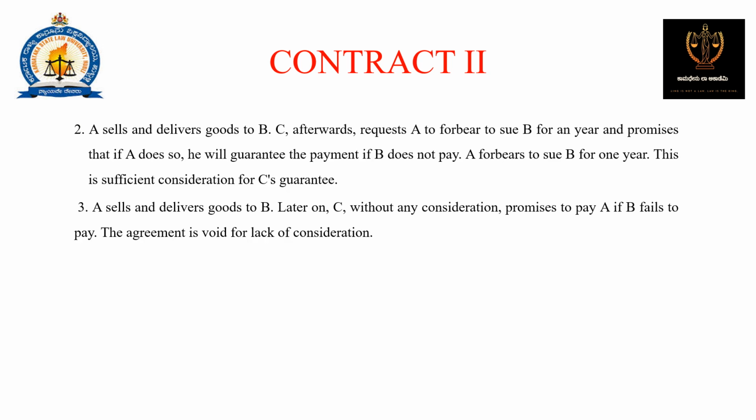A sells and delivers goods to B. C afterwards requests A to forbear to sue B for a year and promises that if A does so, he will guarantee the payment if B does not pay. A forbears to sue B for one year. This is sufficient consideration for C's guarantee. A sells and delivers goods to B. Later on, C without any consideration promises to pay A if B fails to pay. The agreement is void for lack of consideration.